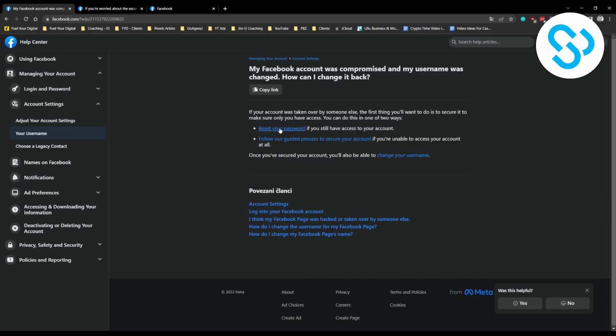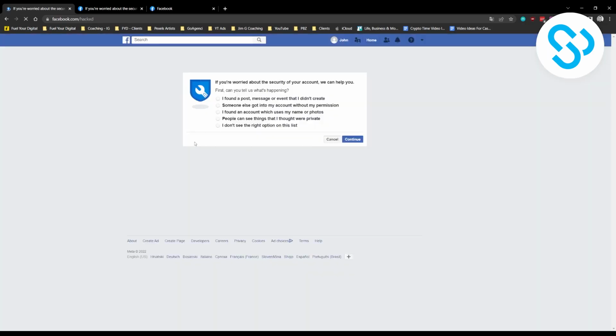You can reset your password if you still have access to your account. And if you're not able to access your account at all, then you can click here, follow our guided process to secure your account. Now once you click on it, you will be brought to this screen right here. And here what you want to say is someone else got into my account without my permission. And you will need to continue and follow these steps in order to recover your account.